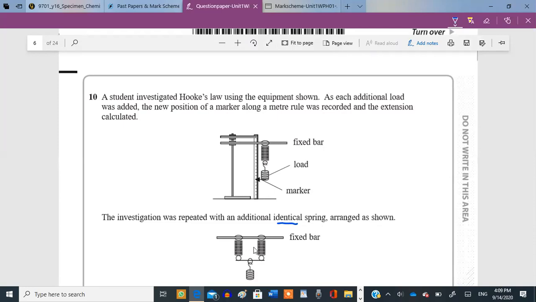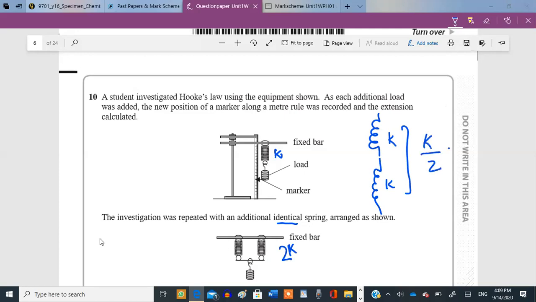Now see, the springs are in parallel, and when they are in parallel, what happens to the spring constant? If this was a spring constant, what happens in this case? Since they are identical, it will divide by 2. Okay, remember the total spring constant becomes half when you have two springs in series with one another. Oh, sorry, I reversed the statement. When they are in parallel, they'll get added. And when they are in series, they'll half, okay?